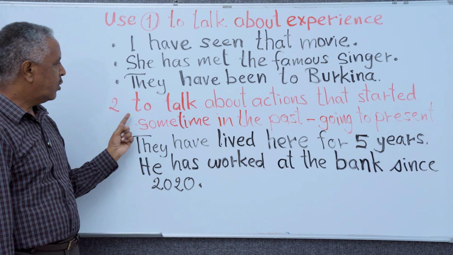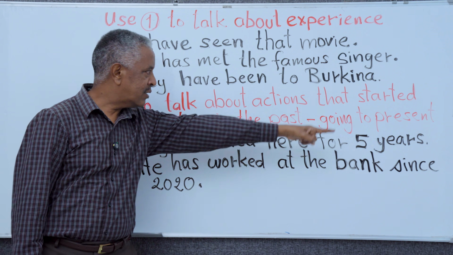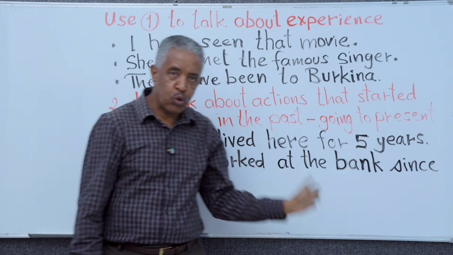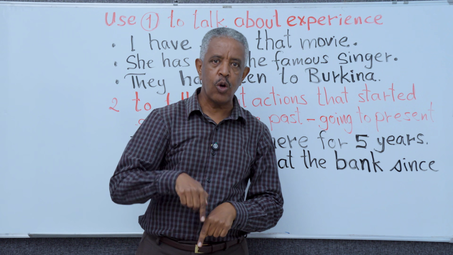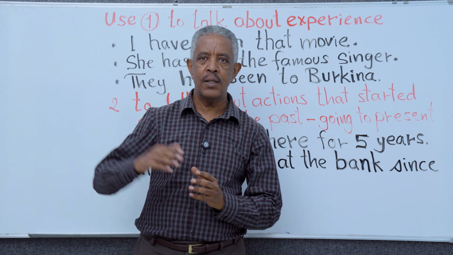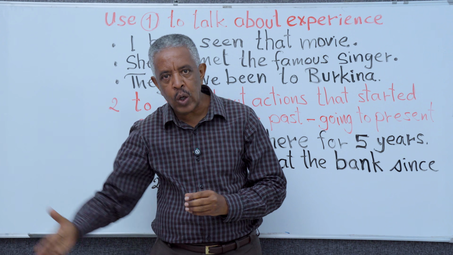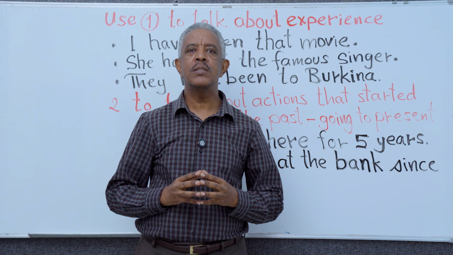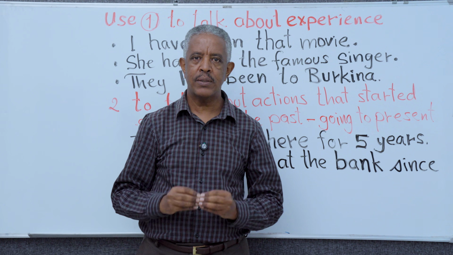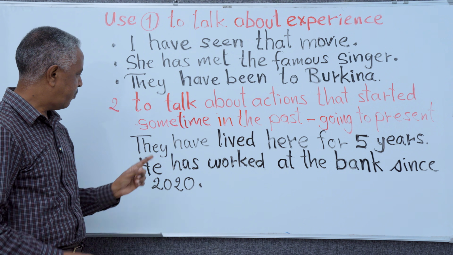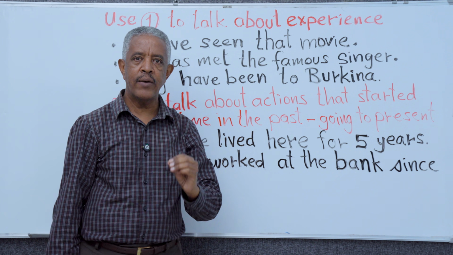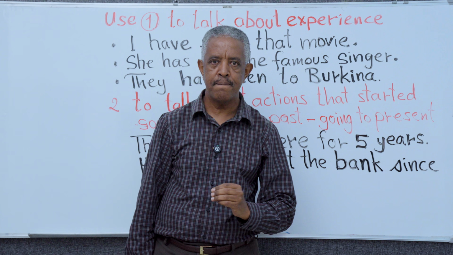What's the other function? To talk about actions that started sometime in the past going up to present. It doesn't mean it's still going on now, but up to recent, present, or up to now. Okay? An action that starts sometime in the past and has been going on up to now. This is the situation we have to express in present perfect. Let's see an example. They have lived here for 5 years. They have lived here for 5 years.